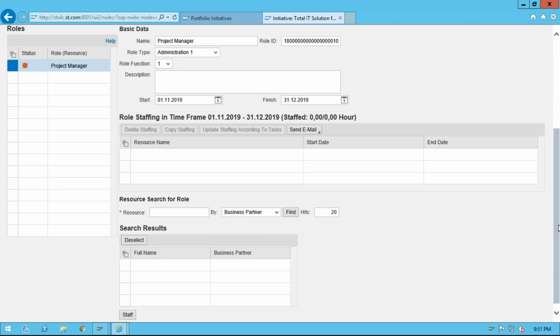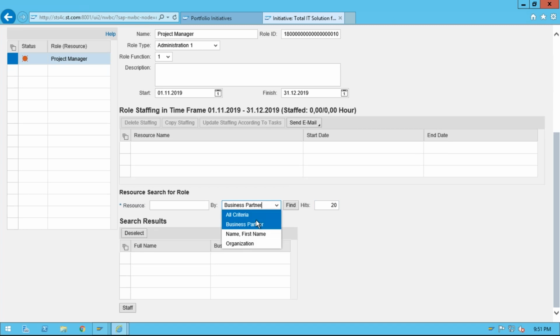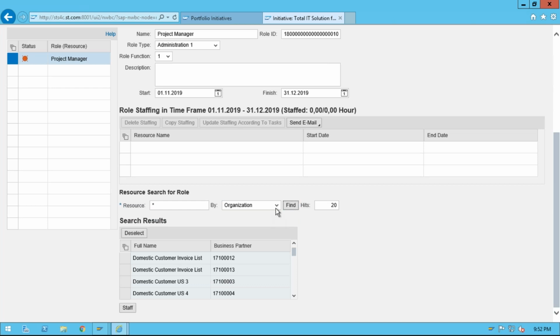One second, let me find out. Organization wise, if I'm able to find anything. Okay, or business partner wise. Okay, so let's say these are the findings. Now you can select any resource here and do the staffing. You click on staff, and it will be available here.